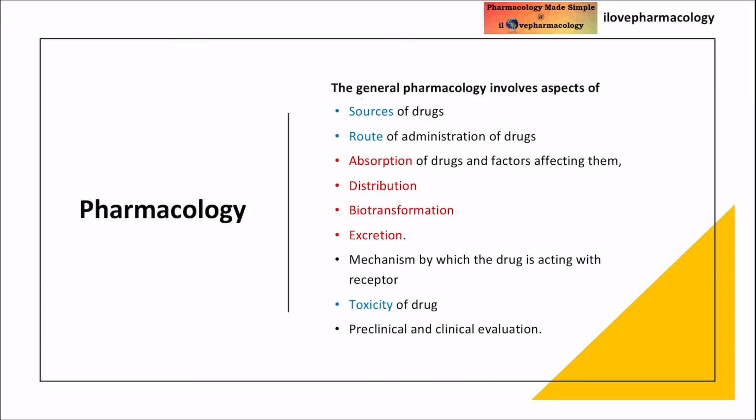So please remember, general pharmacology involves these aspects. Which are those aspects? One, the sources of drugs, route of administration of drugs, absorption of drugs and its factors affecting them, distribution of a drug, biotransformation, which deals mainly with the metabolism. Then the excretion of the drug, and the mechanism mediated by the drug. So the drug is going to act on the receptor to produce its effect. Toxicity produced by the drug as well as the drug interaction, and also the preclinical and clinical evaluation.